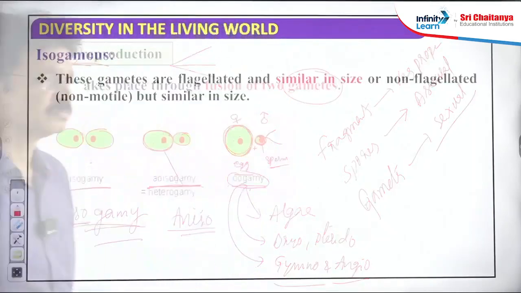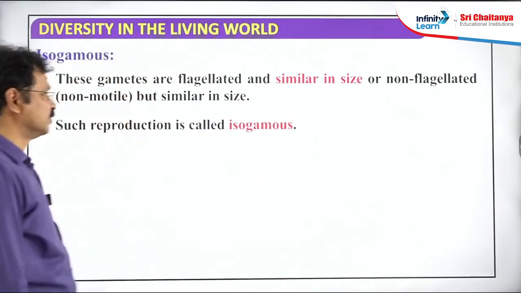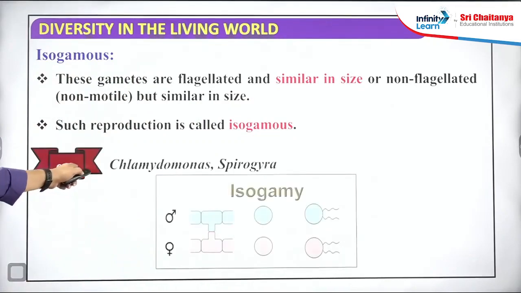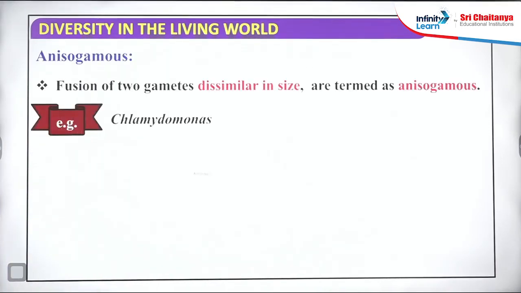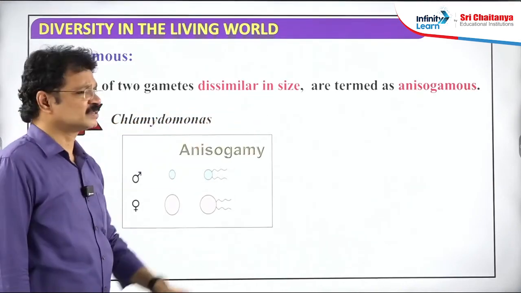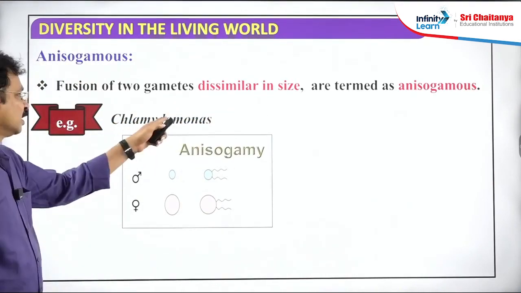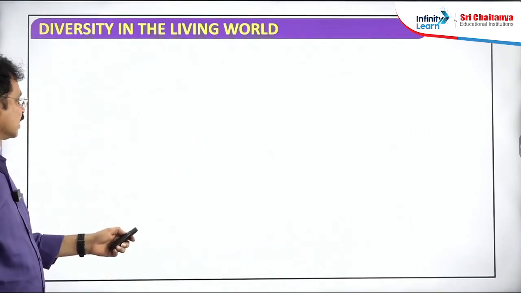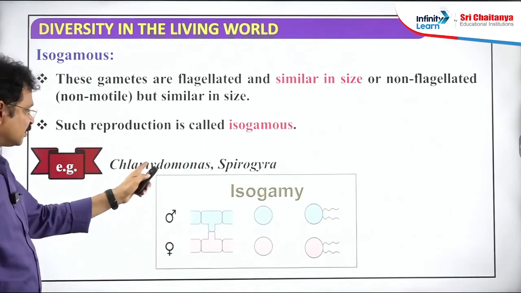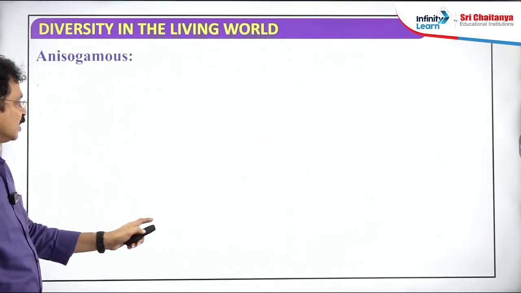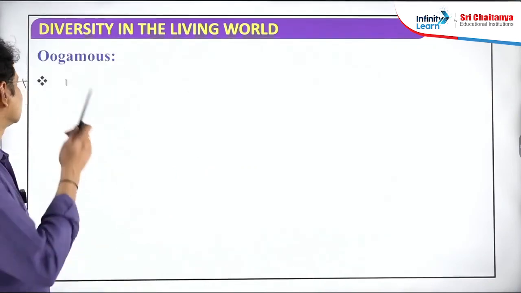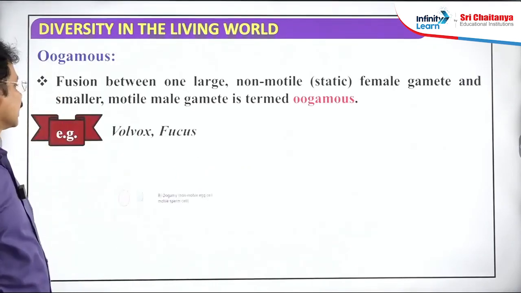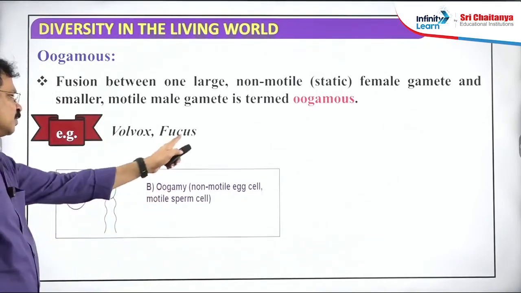Isogamy: both the gametes are similar in size. Examples for isogamy: Chlamydomonas and Spirogyra. Anisogamy: both the gametes are dissimilar in size. Chlamydomonas is not only an example for isogamy; in some species of Chlamydomonas, along with isogamy, anisogamy is also possible. Next, the oogamous type of gametic fusion is found in Volvox and in the brown alga Fucus.